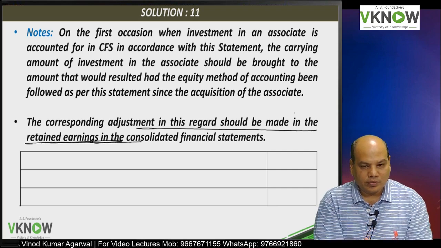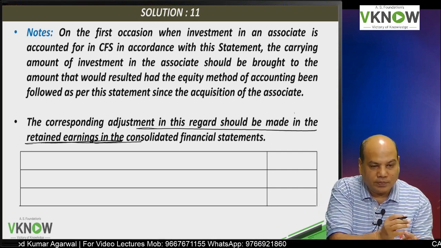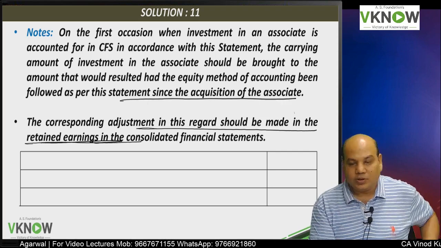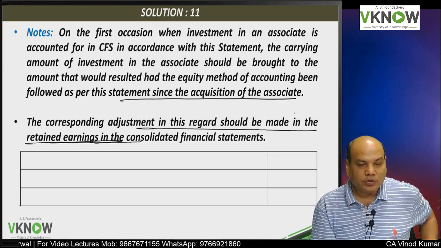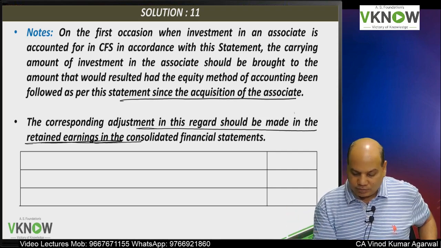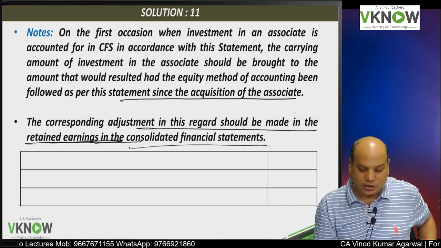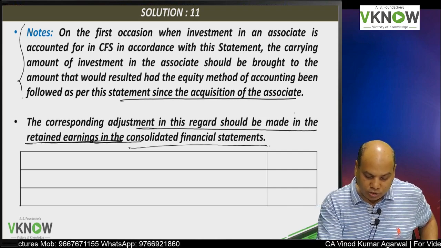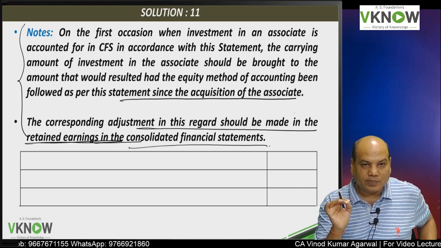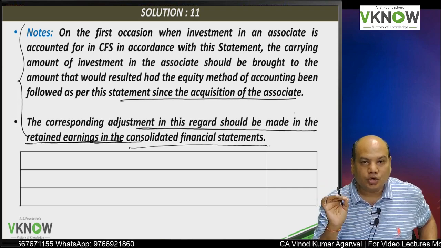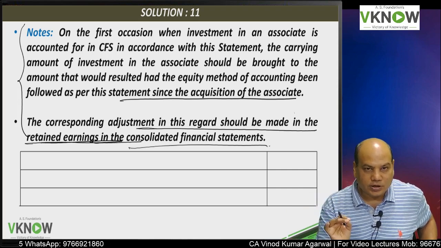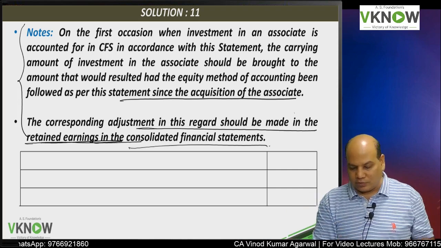Okay, and after finding the carrying amount, the corresponding adjustment would be made, because one effect will be in investment in associate debit, but where is the credit effect? For the first time application of AS 23, the adjustment will be made in retained earnings in consolidated financial statement. Please note, whatever we are discussing in this chapter is applicable in consolidated financial statement. In separate financial statement, AS 13 will be followed.